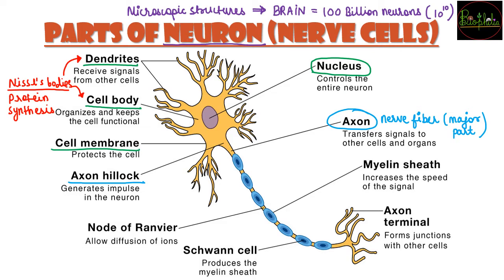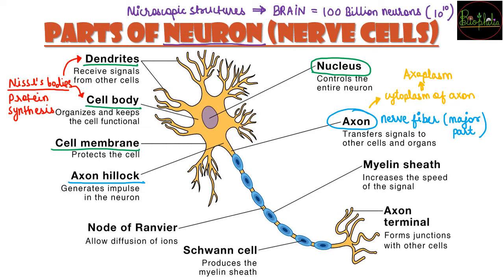It also has cytoplasm, and the cytoplasm of the axon has a special name. Now what is the special name for the cytoplasm of the axon? It is nothing but axoplasm. It is the axoplasm that is inside the axon.